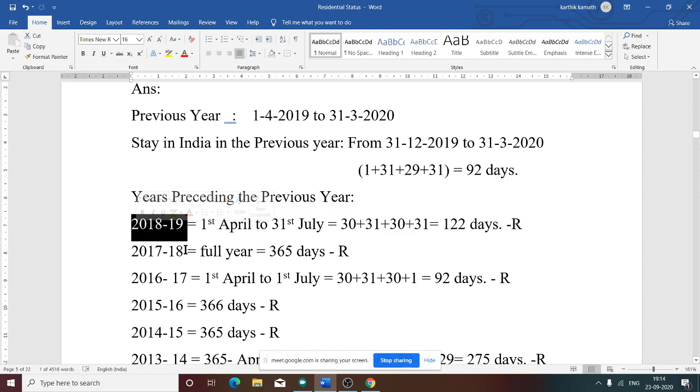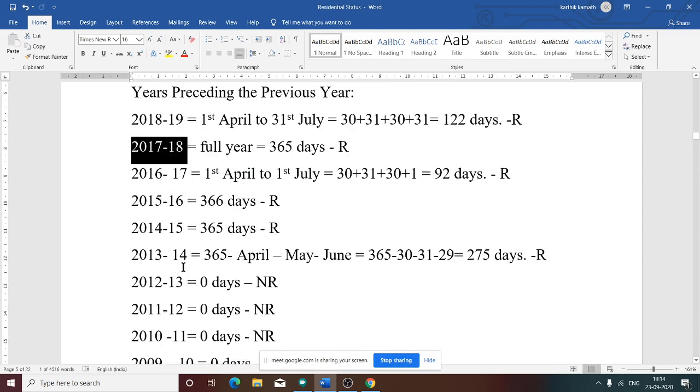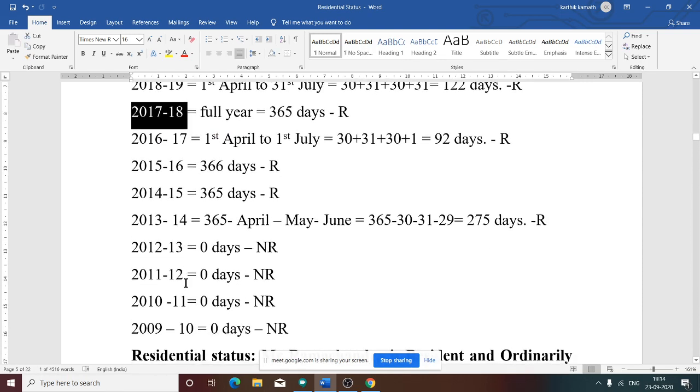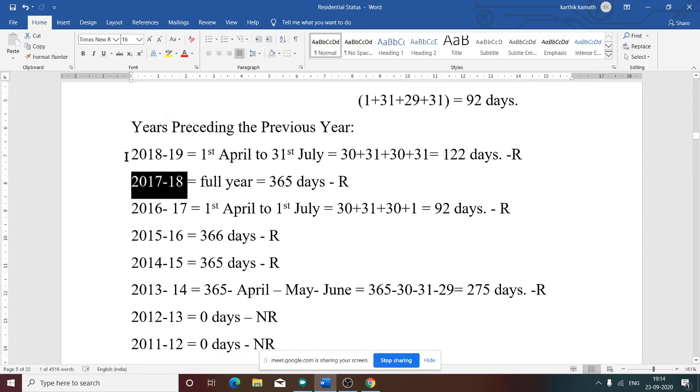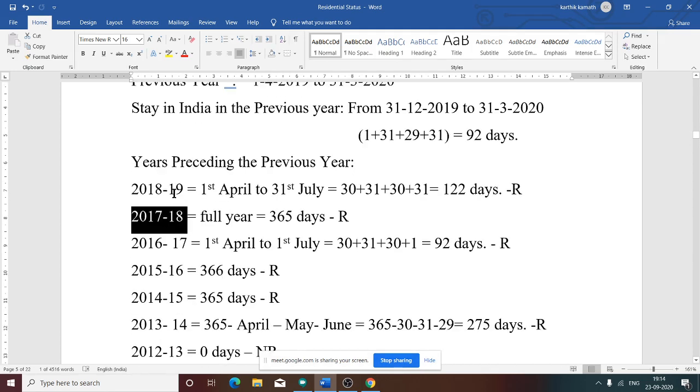Yes, 18-19 is our first year, then 17-18, 16-17, 15-16, 14-15, 13-14, 12-13, 11-12, 10-11, 2009-10. So in total we have to calculate 10 years. 1, 2, 3, 6, 9, 10. So we have calculated a total of 10 years, isn't it? Now the years we have written.